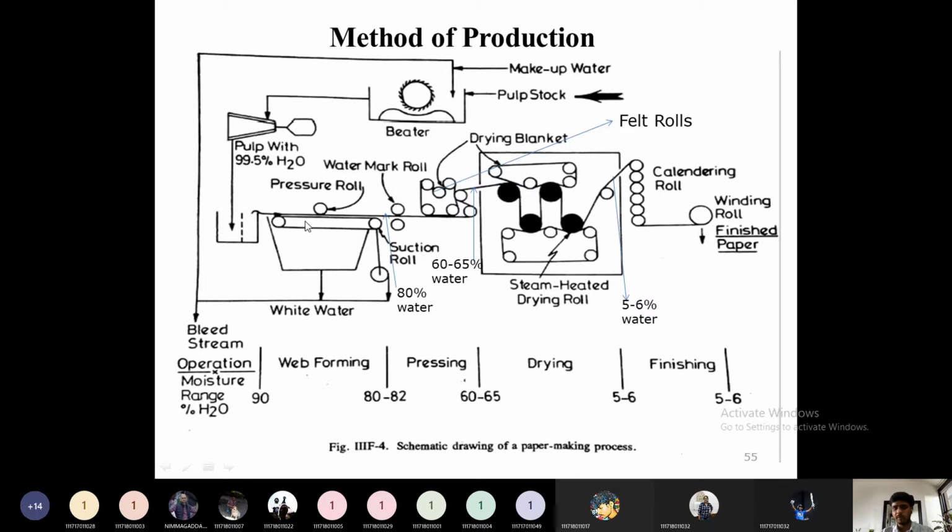In the formation of the wet web, the slurry is taken from this tank and arranged in a matted structure using the pressure roll and suction rolls. Due to gravity and the pressure and suction rolls, some of the water is drained or squeezed from this mat. This water is called white water. Then after the mat structure, the mat will be sent to the felting roll section. Before sending to the felting roll section, the watermark will be added.